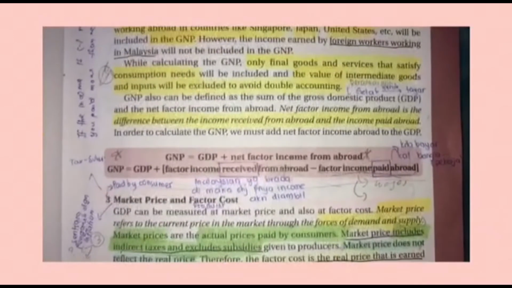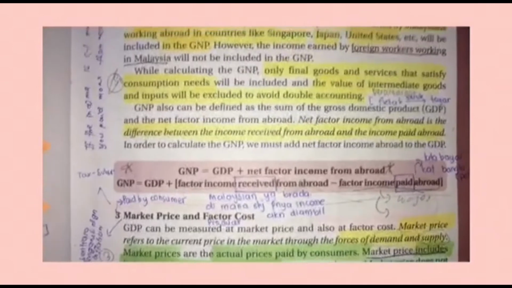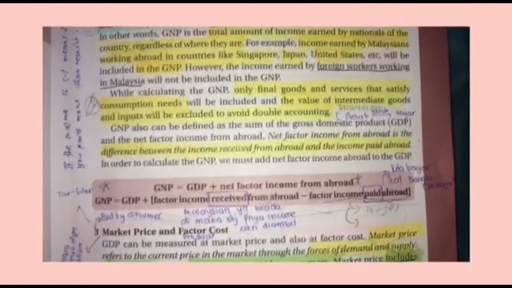GNP, meanwhile, is calculated as GDP plus net property income from abroad, and net income can be defined as dividends, interest, and profit. The net income from abroad makes the difference between GDP, gross domestic product, and GNP, gross national product. If you refer to your textbook on page 289, you can see how to calculate GNP.